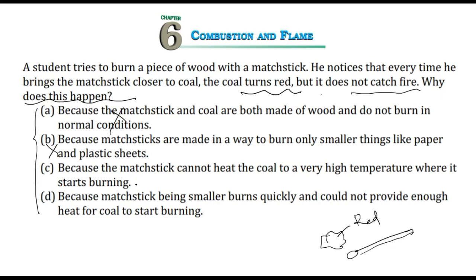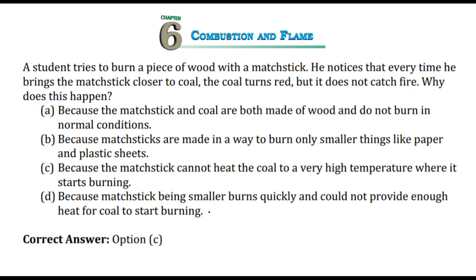So out of these two we have to find out. The third one is matchstick cannot heat the coal to a very high temperature where it starts burning. So it appears that C is the correct answer. So make a habit of reading all options and picking the best possible answer out of these. Okay, the option is C.